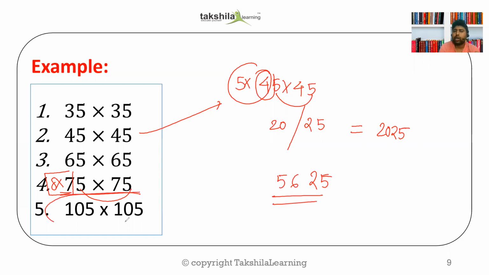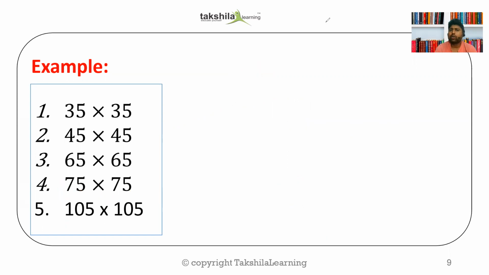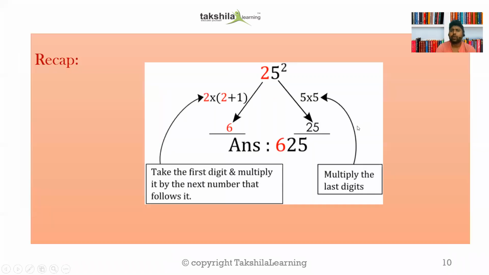Similarly, if I want to do 105, so 5 times 5, that is 25. Now 10 and 1 more than 10, that is 11. So 11 times 10, that would be 11025. So this is your answer. So I hope you understood it properly. Okay. So now this is a recap.